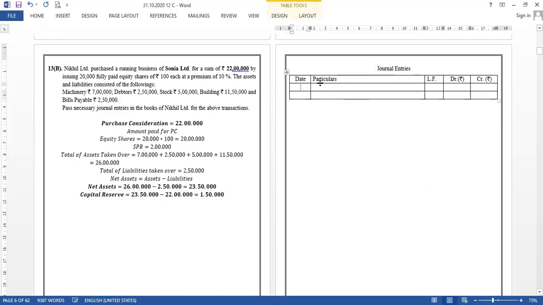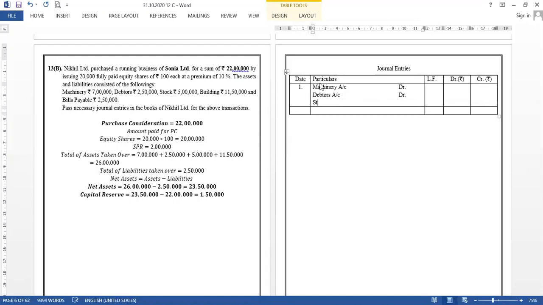Okay, so first entry for assets purchase, right? We have machinery, debtors, stock, building.